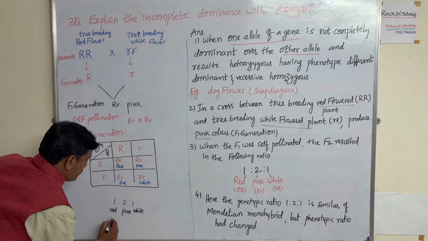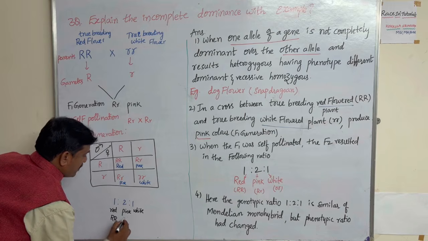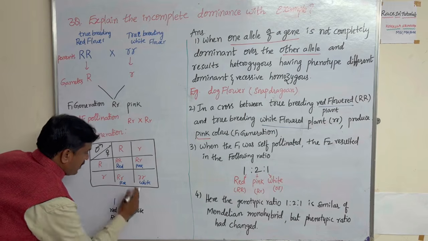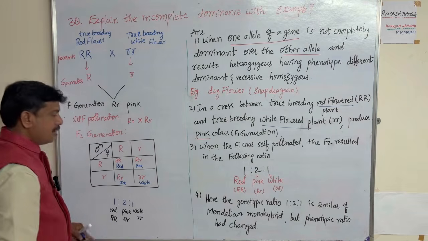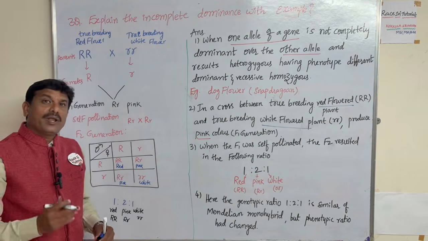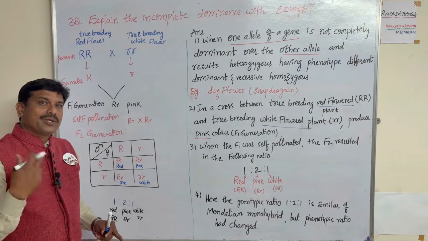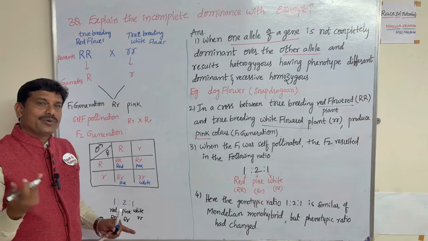Here, red is capital R, capital R. These are capital R, small r. And these are small r, small r. It looks like Mendel's monohybrid cross. The genotype ratio is 1:2:1, the same or similar.